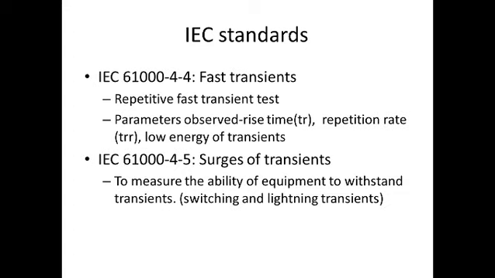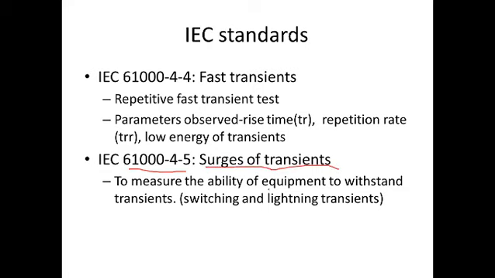Then 4-4. This is used for fast transients. The repetitive fast transient test is conducted under this IEC standard, and the parameters observed are rise time, repetition rate, and low energy of transients. Then the next is 61000-4-5. This is used for surges or transients.